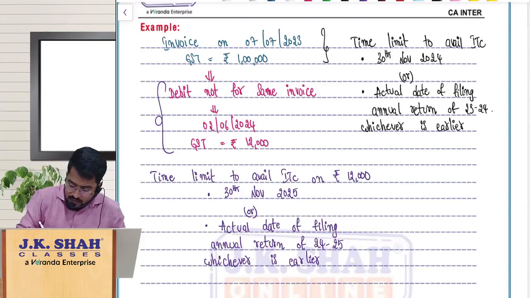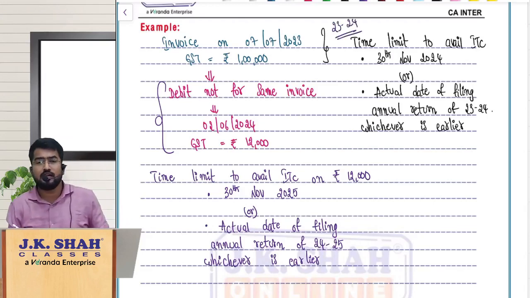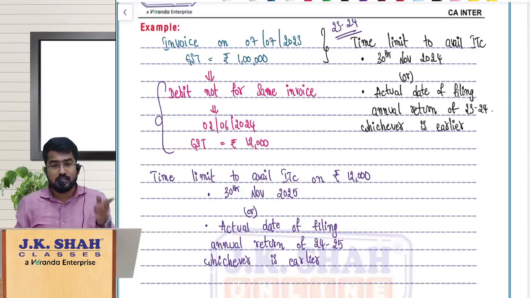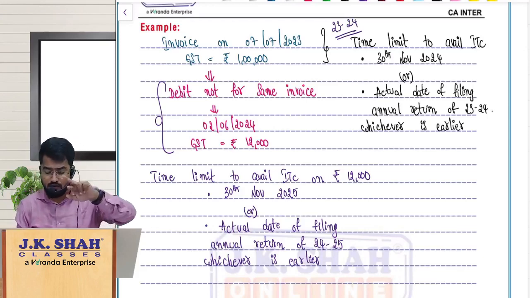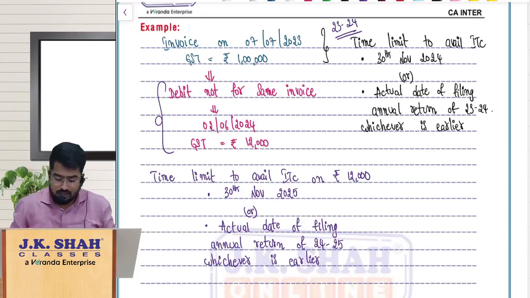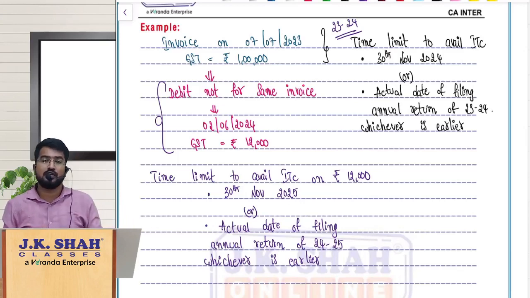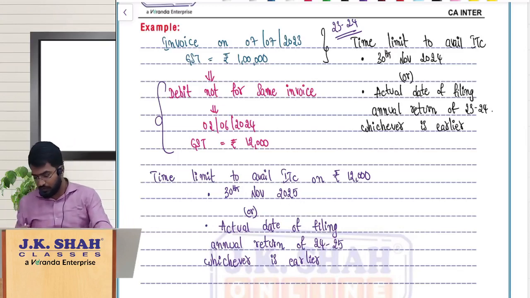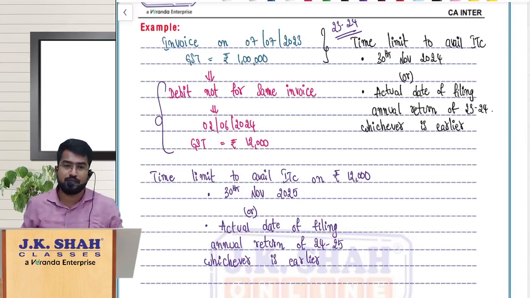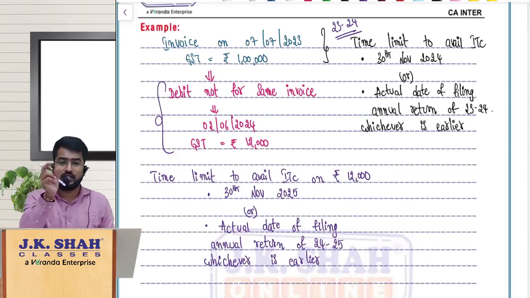Sir, this invoice belongs to which financial year? We should see. This invoice belongs to financial year 23-24. So the deadline for availing ITC of this 1 lakh is 30th November of 2024 or actual date of filing 23-24 annual return. This is fine, good. Sir, but for this invoice we have also issued a debit note. And that debit note is containing GST of 12,000 rupees.